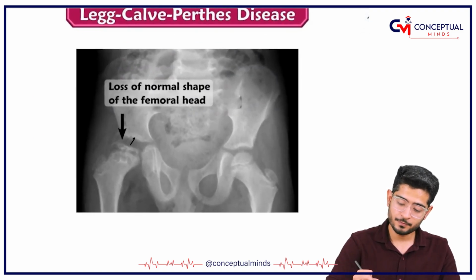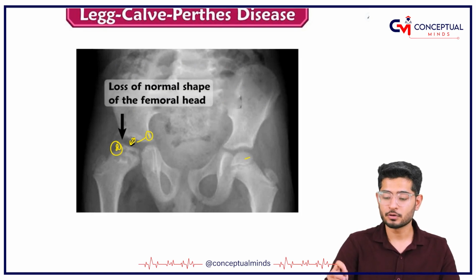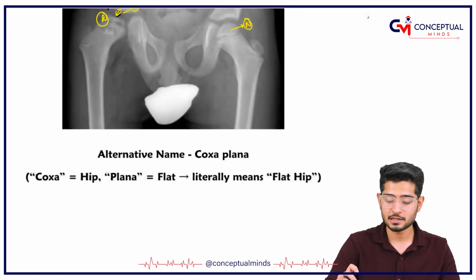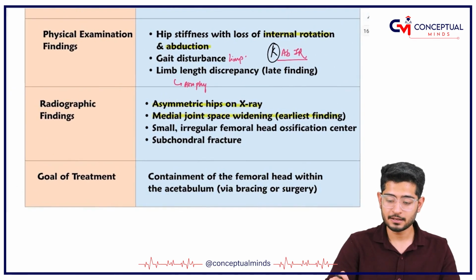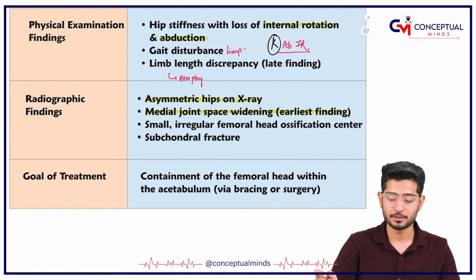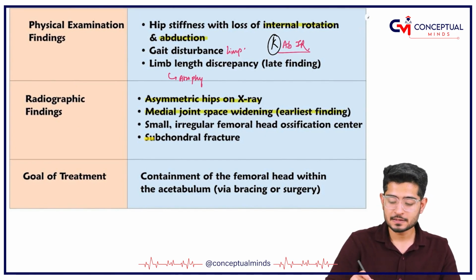Can you see this widening? First thing. Second thing is normal shape and normal contour of the femoral head. See, this is normal contour, but that is an abnormal contour. Coxa plana, that means it's going to be a flat hip. Sometimes we see a subchondral fracture.